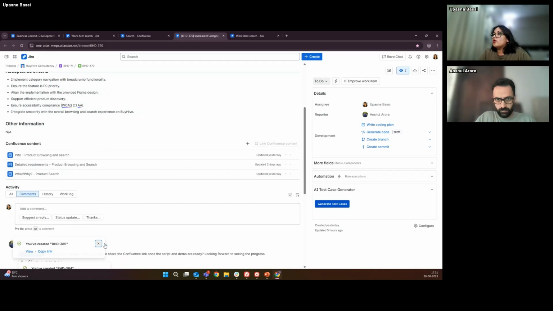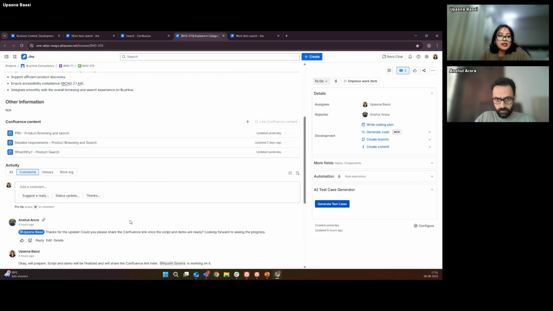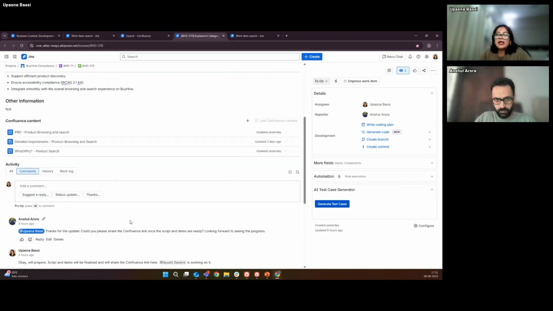And one more aspect of our daily work is providing status updates. So every other day, somebody will come ask me what's happening on this ticket, and I need to be nice and formal about it. So if you see, Anshul has asked me to share a Confluence link, which includes script and demo, and he's asking for an update.